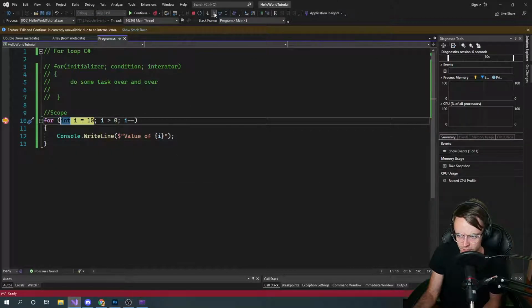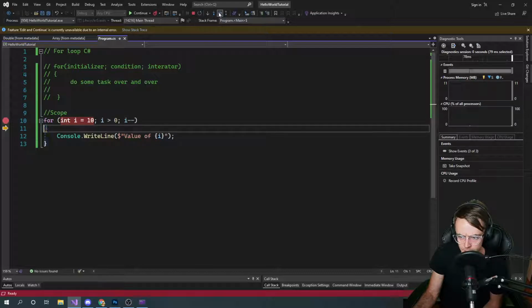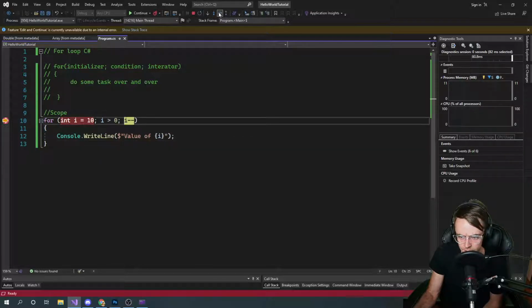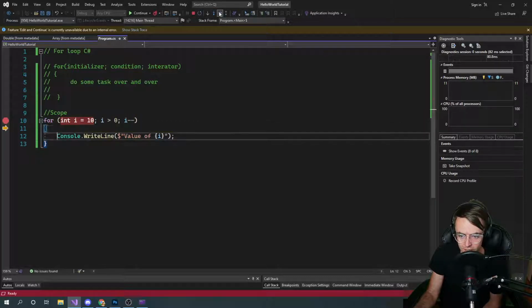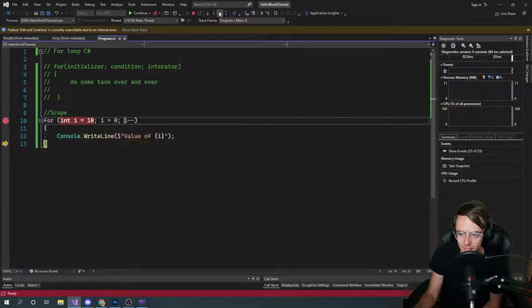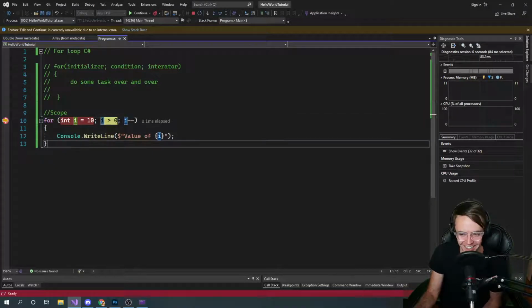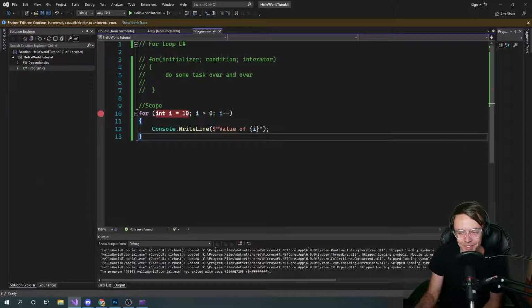Okay, so it declares the i. What's it going to do next? It's going to check for the equality. So this is 10. Boom, goes down into it. After that, after it actually executes, that's when it decrements. It's going to go over, check it, and repeat this beautiful process. Look at that. Oh my gosh, so beautiful. Look at her go. I hope that really gets you going. That was pretty cool. You've got to admit, that's pretty cool.